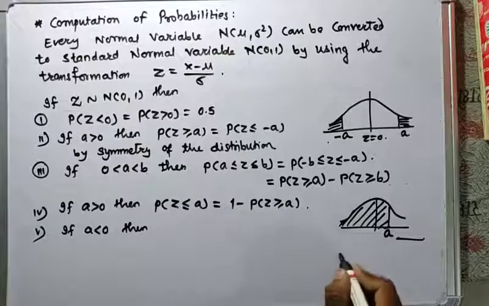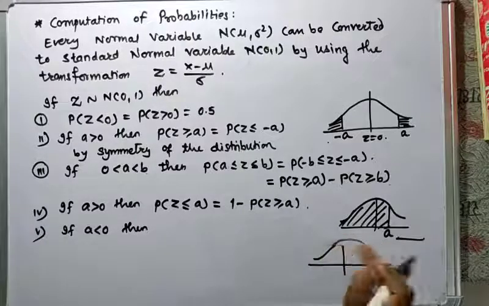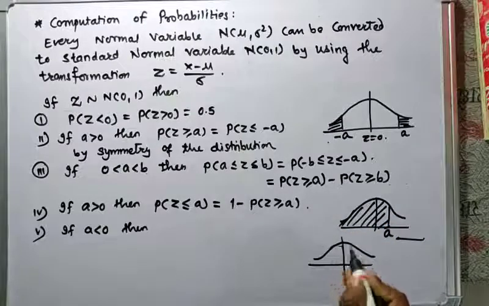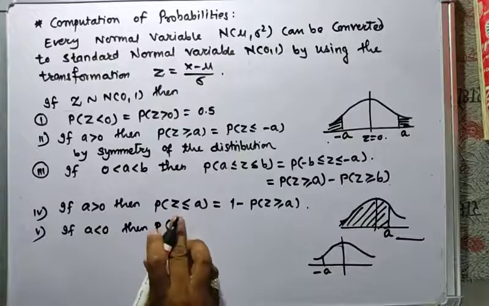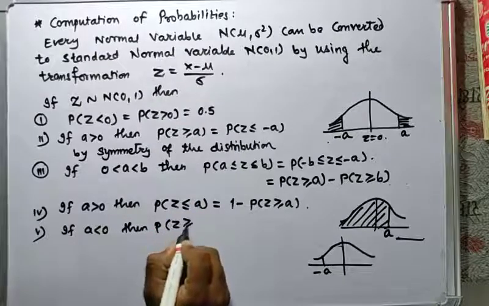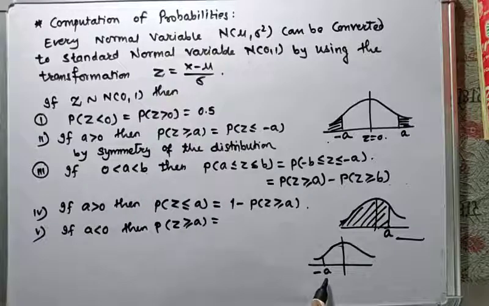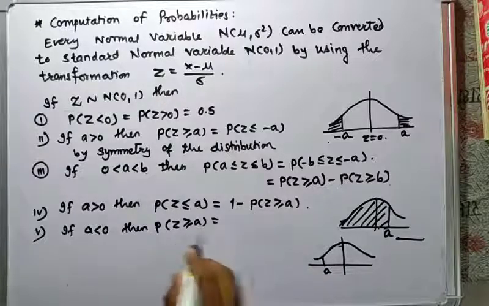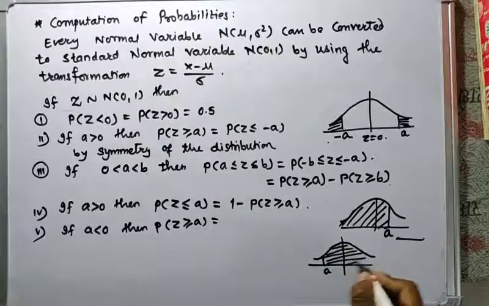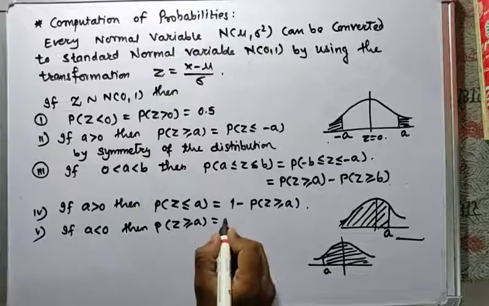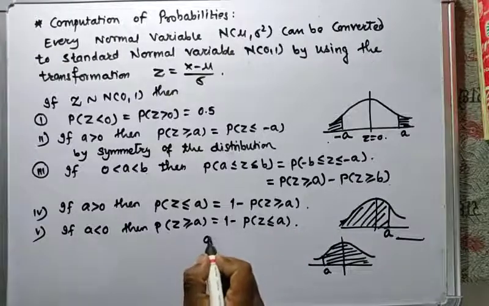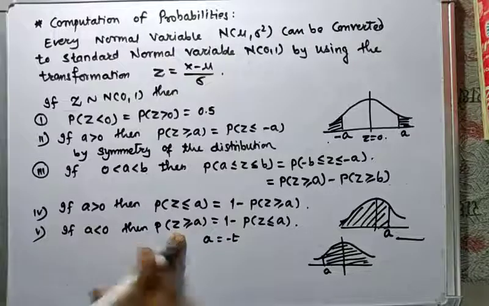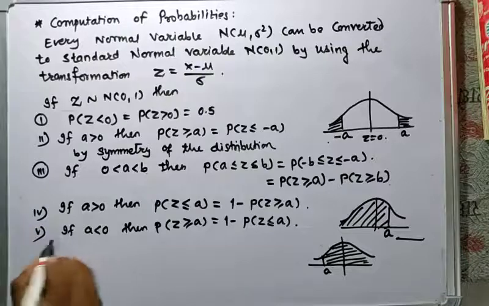A is negative, so it lies on the left-hand side. The probability of Z greater than or equal to A will be a graph like this. The probability of Z greater than or equal to A can be defined by 1 minus the probability of Z less than or equal to A. Here A is a negative number, meaning if I substitute A equal to minus t, then we will get the result like this. So this is the fifth property.